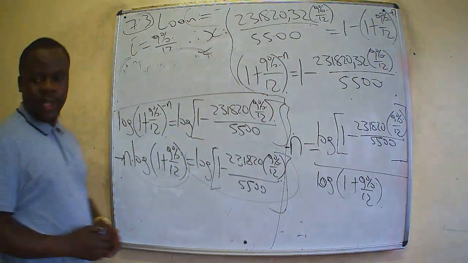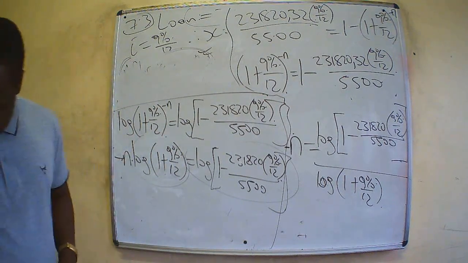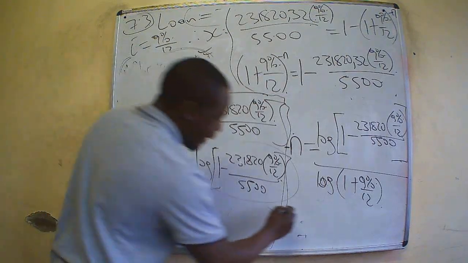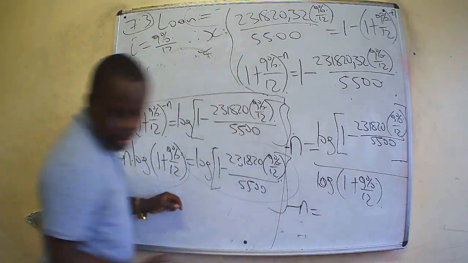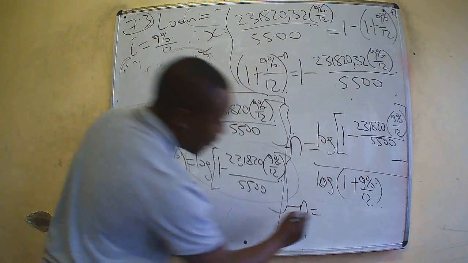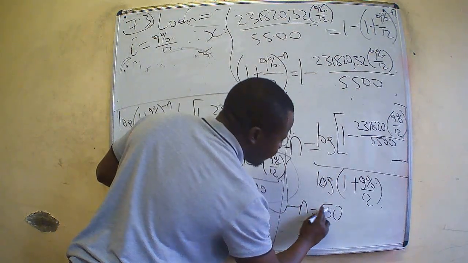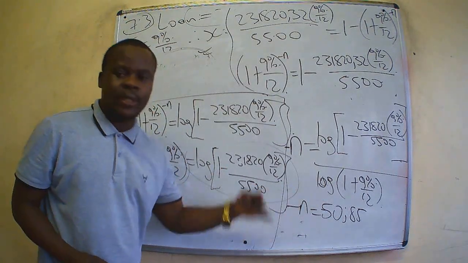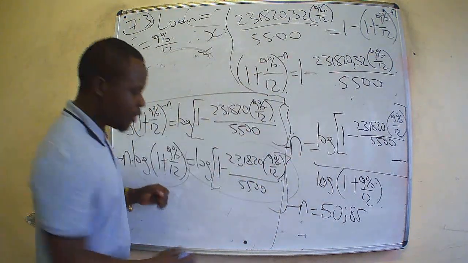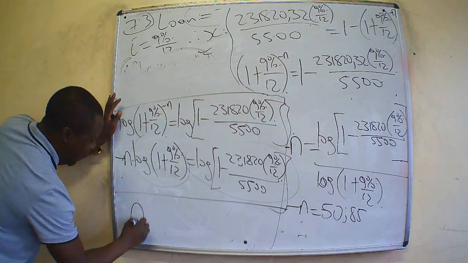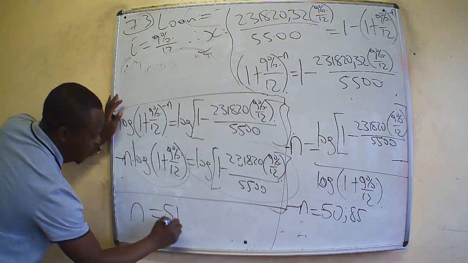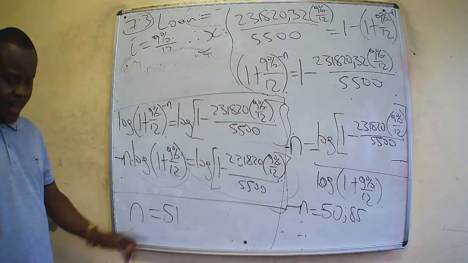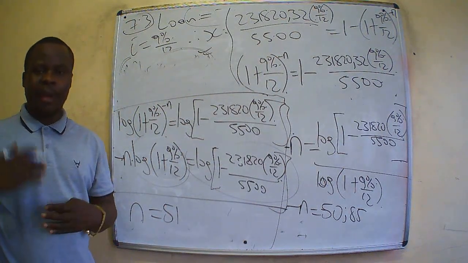So making our calculation from that, we are going to get our answer: negative n is equal to negative 50.85. But we're not going to round down, we're going to round up, which means n is simply going to be 51 payments. Since n is 51 payments, don't forget she delayed paying by 4 months.